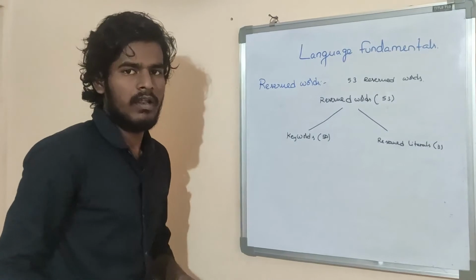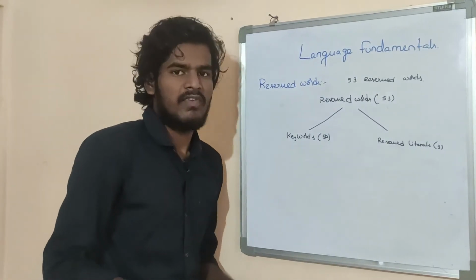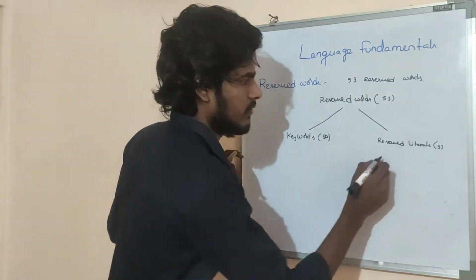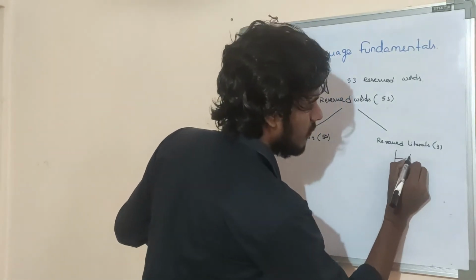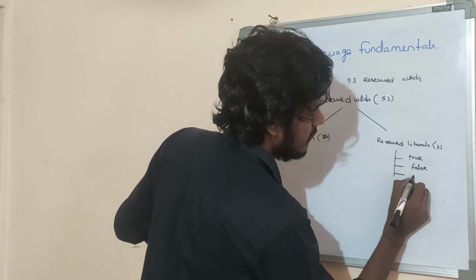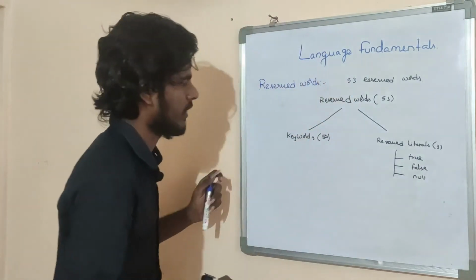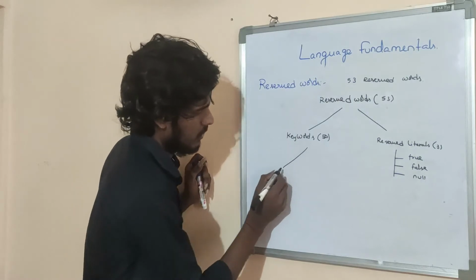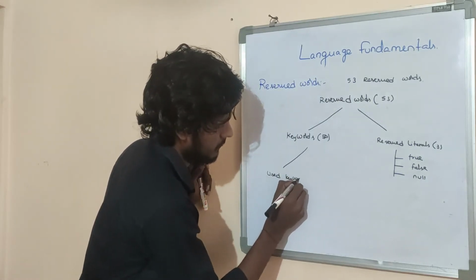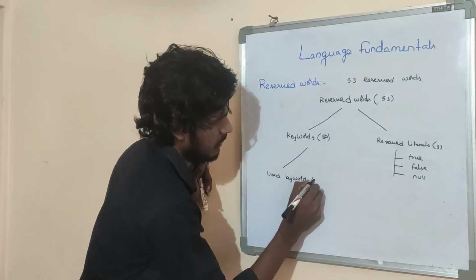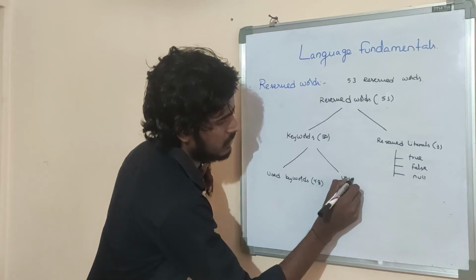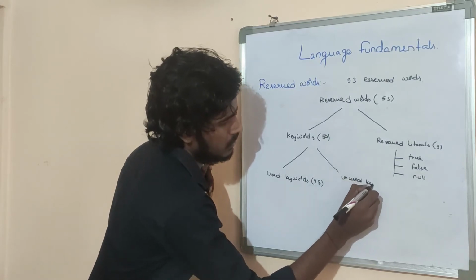Okay, what are literals? Literals means values. What are they? True, false, null. Okay, in keywords, used keywords: 48. Unused keywords: 2.